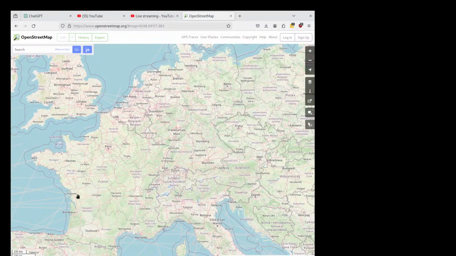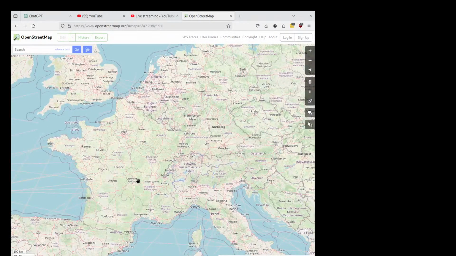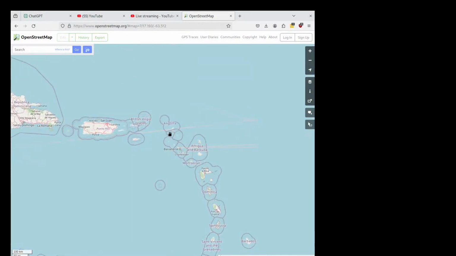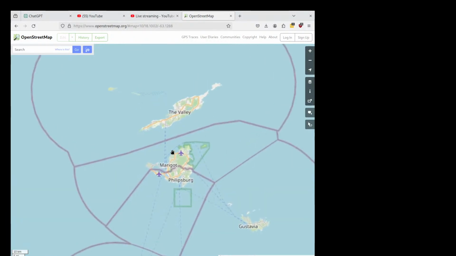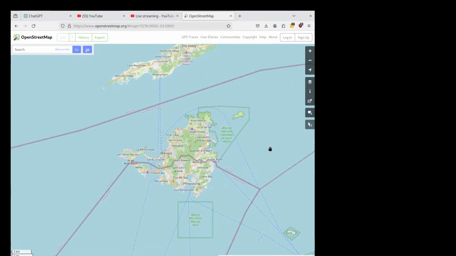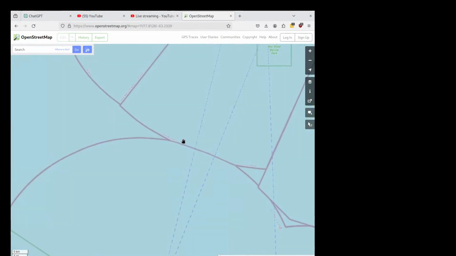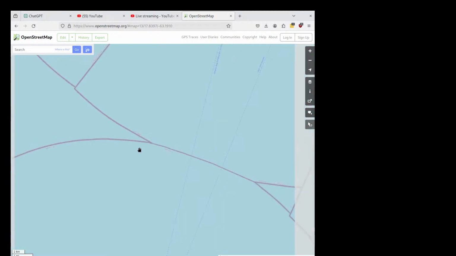There's a problem here. If we then say, what about France and the Netherlands? We can then move over here to a little island called Saint Martin. There's France on the north and the Netherlands to the south. Oh. See this line here?